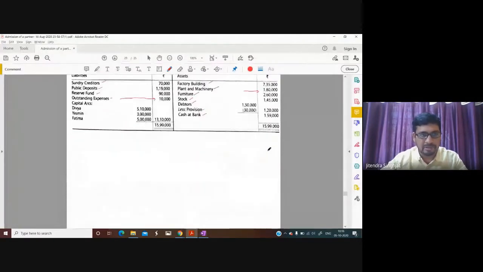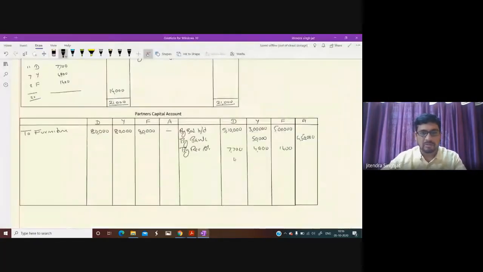Now we need to check, is there any reserves given? First we check about reserve. Yes, reserve fund is given, 90,000. So we need to distribute 90,000 in 11 is to 7 is to 2.